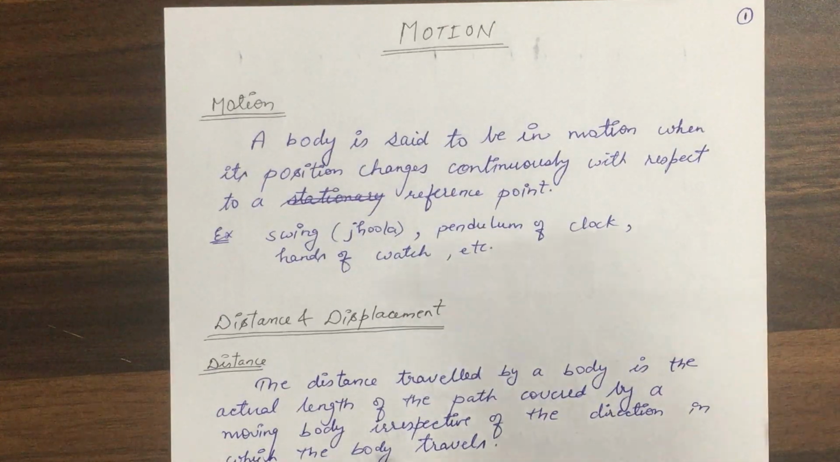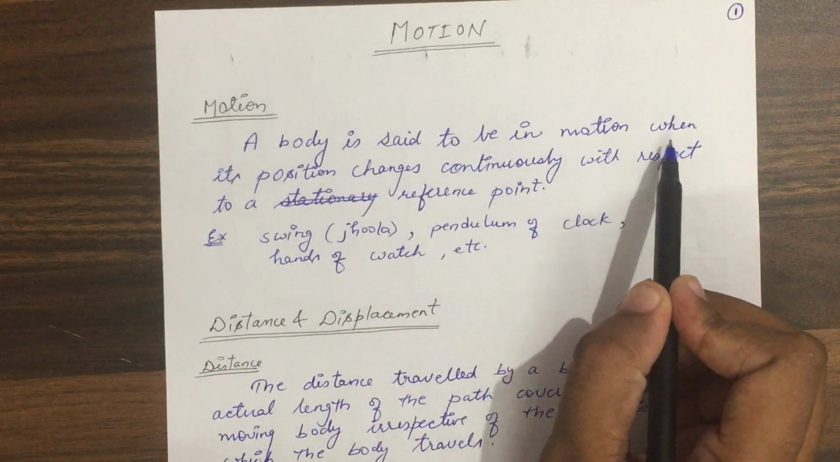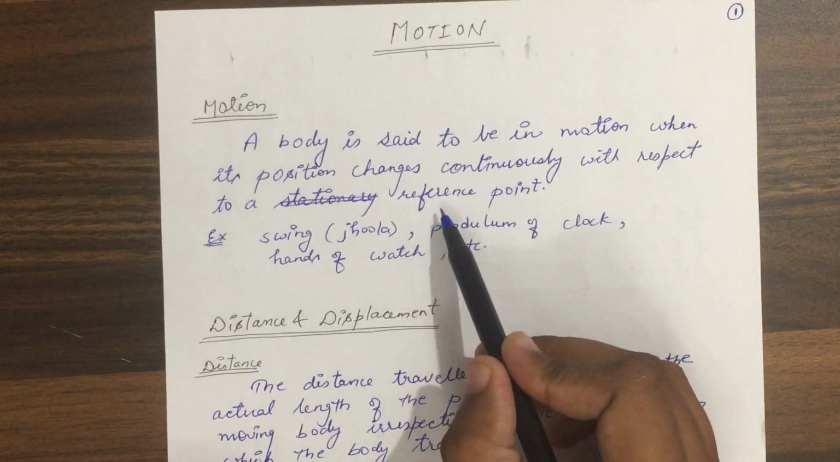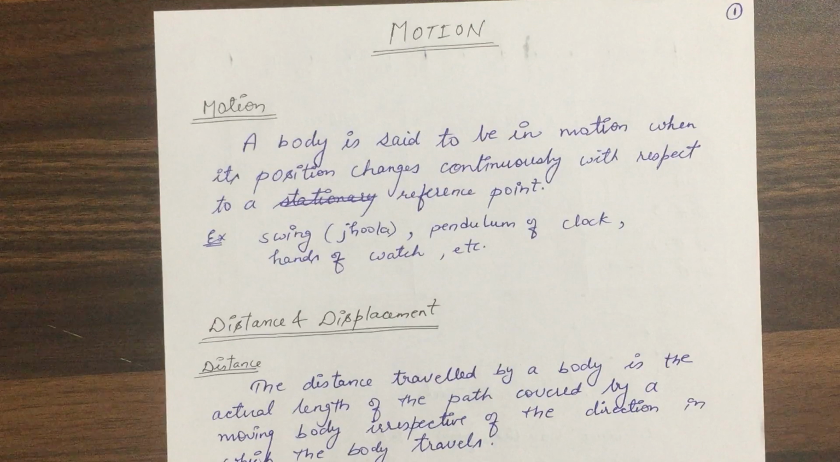Okay, so motion is, a body is said to be in motion when its position changes continuously with respect to a reference point. Okay, so what is motion? A body is said to be in motion when its position changes continuously with respect to time.